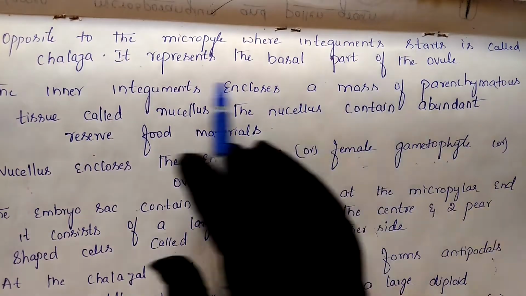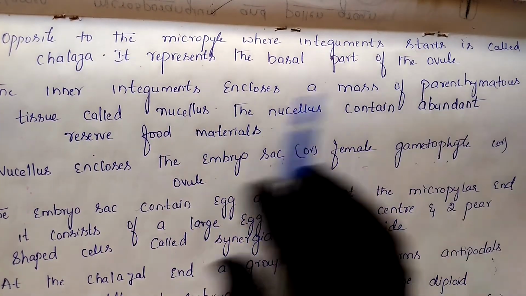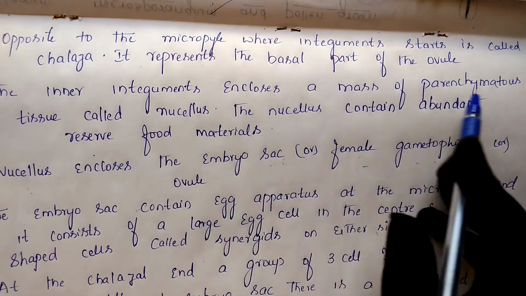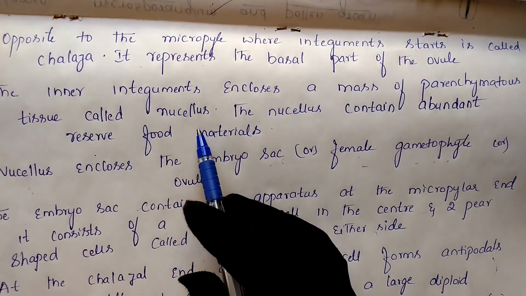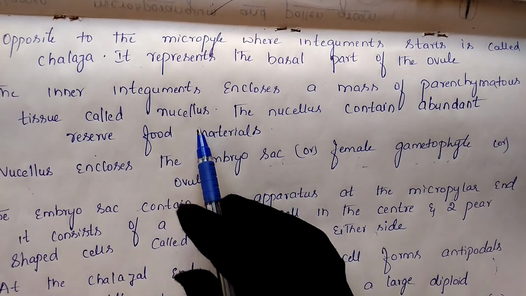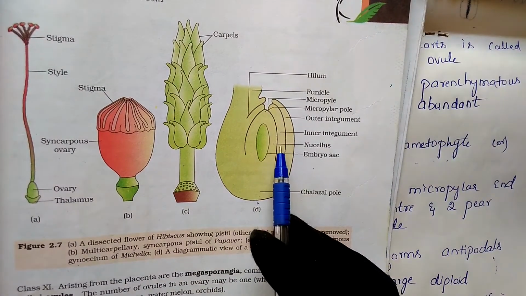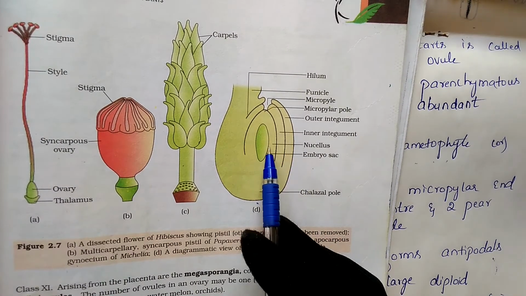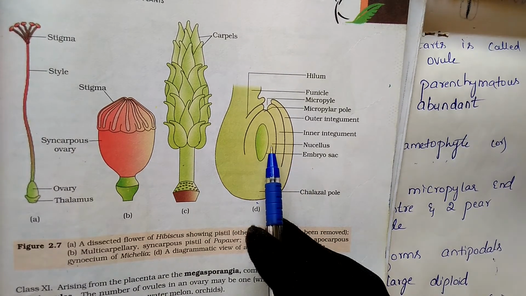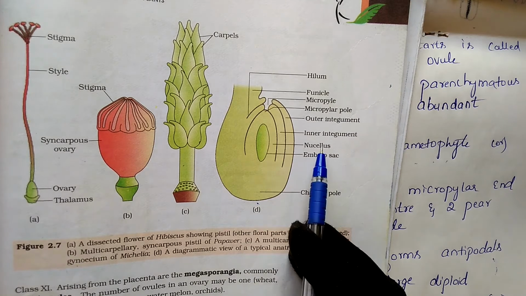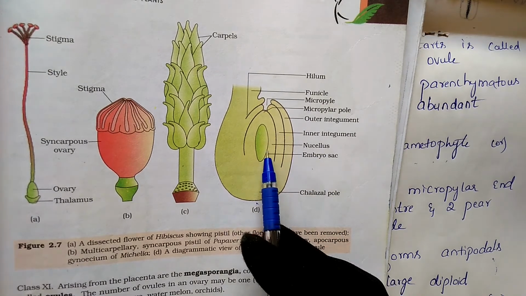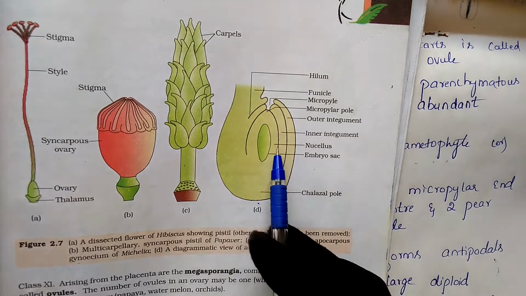Next, it represents the basal part of the ovule. Next, the inner integument encloses a mass of parenchymatous tissue called the nucellus. Where is the nucellus? This is the nucellus here. This is the outer integument, this is the inner integument. The inner integument contains a mass of parenchyma cells representing the nucellus, which has a large amount of reserve food material.